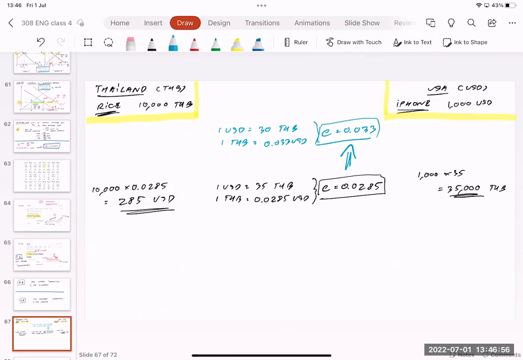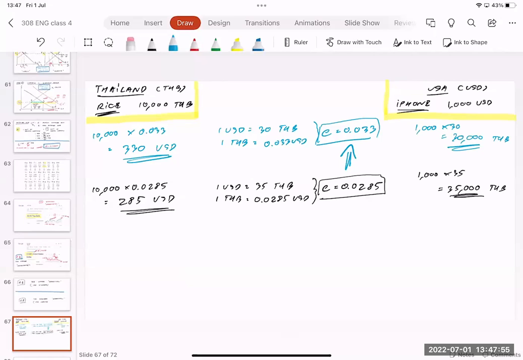When the Thai baht becomes stronger, the nominal exchange rate goes up. What does it mean? The rice in Thailand is still 10,000 baht, but after multiplying by the exchange rate of 0.033, even though the price of the rice in Thailand is still the same, the American people see it increase to 330 US dollars. You see that? The rice in Thailand becomes more expensive for American people. How about the iPhone? The iPhone is still 1,000 US dollars, but this time multiplied by 30. So even though the price in the USA is still the same, for Thai people the price is cheaper, at 30,000 baht. You see that? This is what happens when the nominal exchange rate goes up.